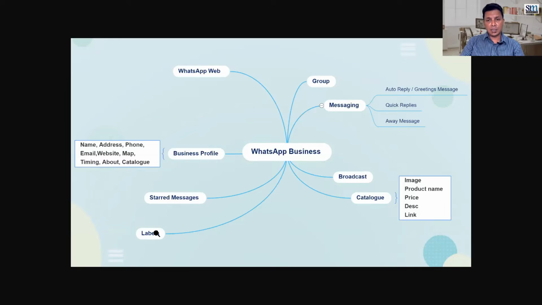Another important feature is labels. Suppose you have thousands of messages, so how do you segregate those messages, and how do you use it for lead nurturing? Let's say you are doing lead generation and you get a WhatsApp message, you talk to them, and you can mark it as a hot lead, a warm lead or a cold lead. You can mark it as send proposal, or anything else. You have to be innovative, and you can do that. So that is the first and primary use.